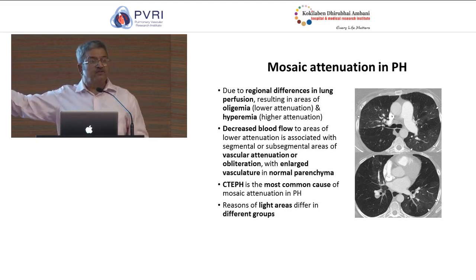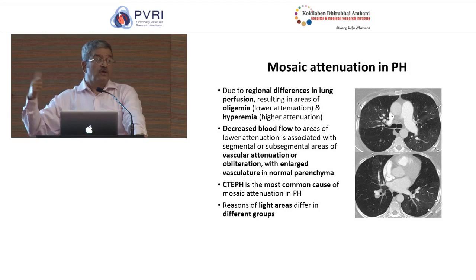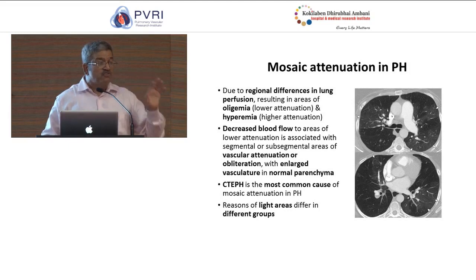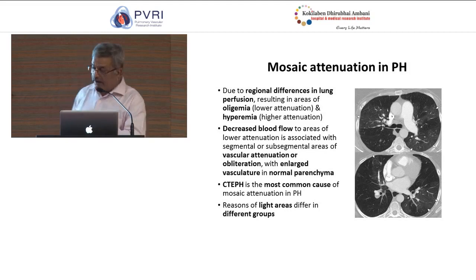In different disease states, this will be produced because of different reasons. For example, in pulmonary disease, interstitial fibrosis, it will be because of destruction of lung parenchyma, fibrosis. So that fibrosis is producing whiteness. Because of a different combination of reasons, you can have many causes of this mosaic attenuation, but nonetheless, mosaic attenuation is associated with pulmonary artery hypertension. And as I told you earlier, if you see septal lines, this can be produced by interstitial lung disease. You can see septal lines, it can be produced by PVOD or PCH. Let me just show you quickly both of these examples.